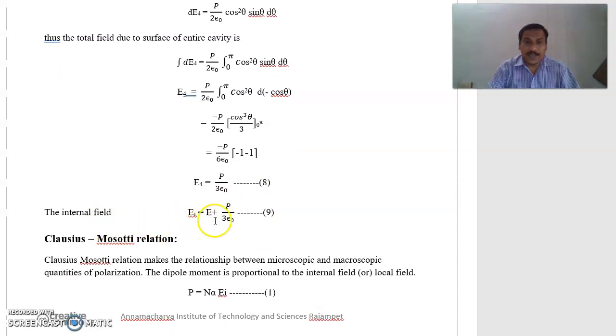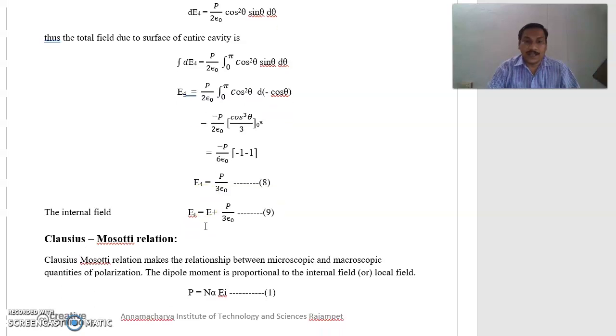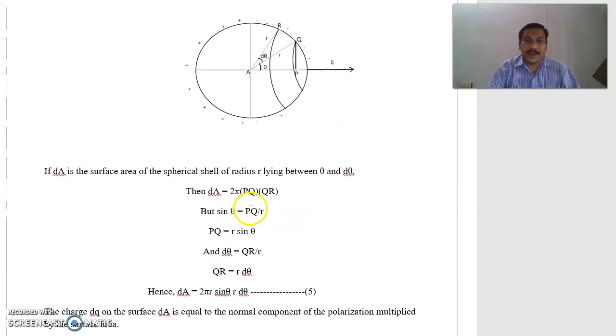The internal field Ei is equal to the sum of all these terms E1, E2, E3, E4 from all the equations. So E plus P by 3 epsilon naught. Here you can add all these values.